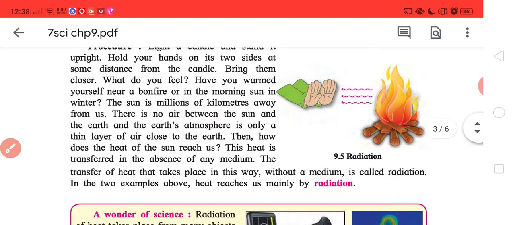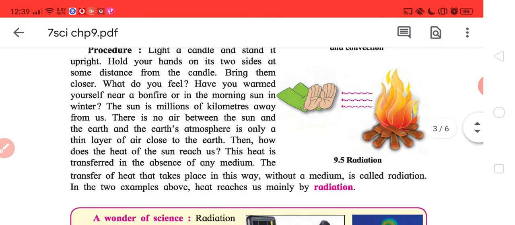Now there are millions of kilometers of distance between Earth and the Sun. There is no medium as such. There is no solid, there is no liquid, no water or any ocean connecting Sun and Earth. The atmosphere gets over within a few thousand kilometers from the Earth. So basically there's nothing but plain vacuum. So the question is, how does the heat and light of the sun reach us? The process by which it reaches us is called radiation.